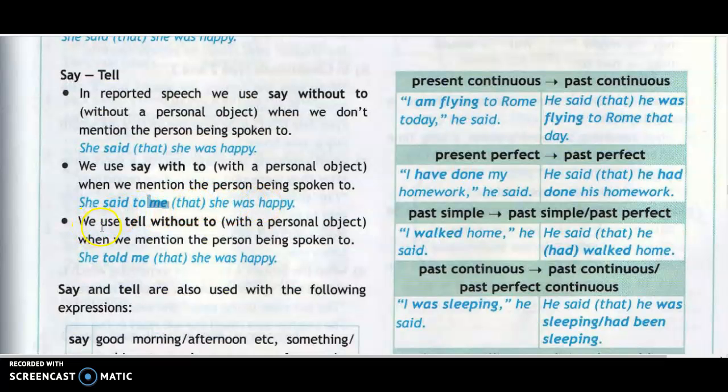We use tell without to, with a person object. For example, when we mention the person being spoken to: she told me, she told him, they told me, he told me, I told him, you told me. But remember, you will not use any to in between told and me. Don't say she told to me. No.